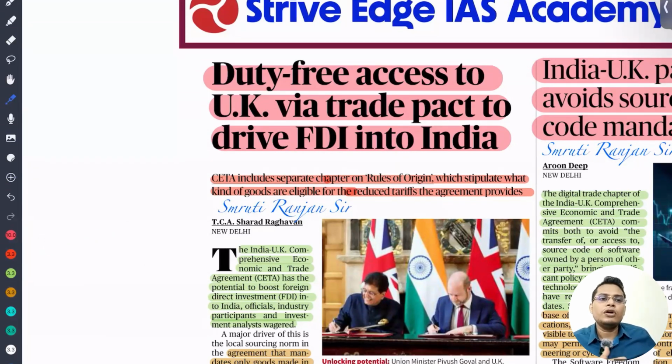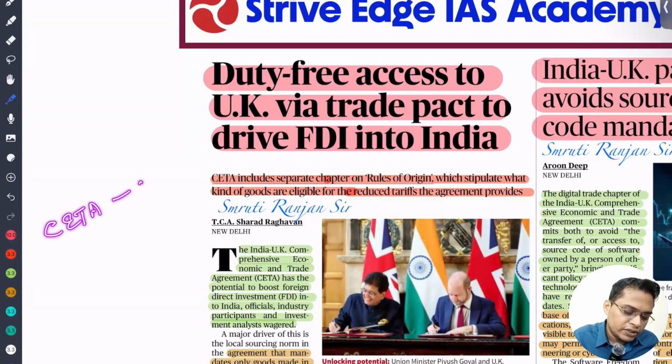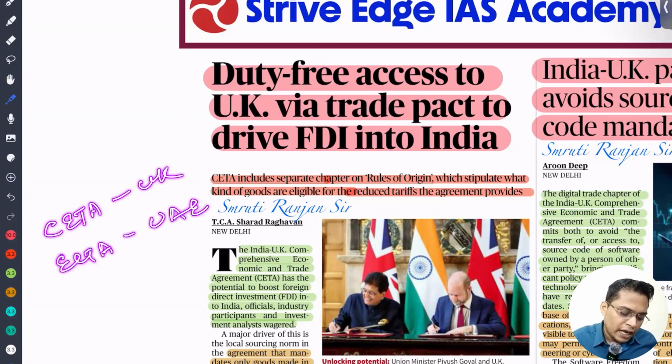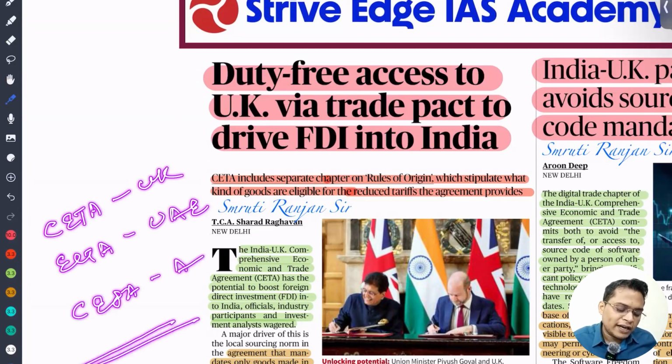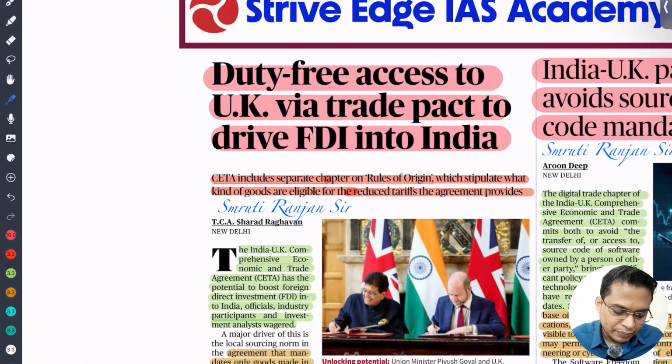If they ask a match the following, like CETA with UK, they can ask that. Then like ICTA with UAE. Then they can ask SIPA with Australia. They ask how many of the above are correctly matched. Only the first one is correctly matched. They just reverse it. So you need to know about that. This kind of question they ask repeatedly.